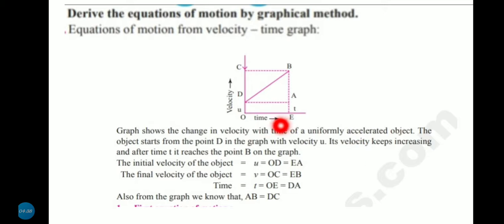Its velocity keeps increasing, and after time it reaches point B on the graph. The initial velocity of the object is OD, which is EA, therefore U. The final velocity of the object is OC, which is EB, therefore V. Time OE, T. Also from the graph, AB equals DC.